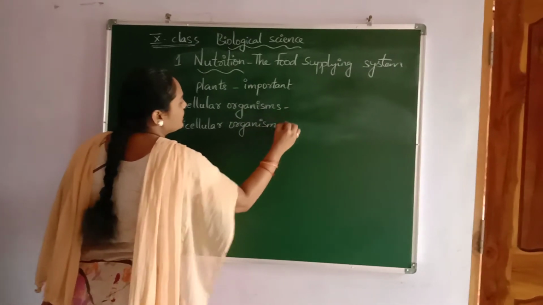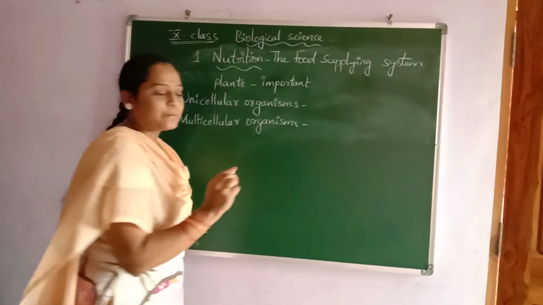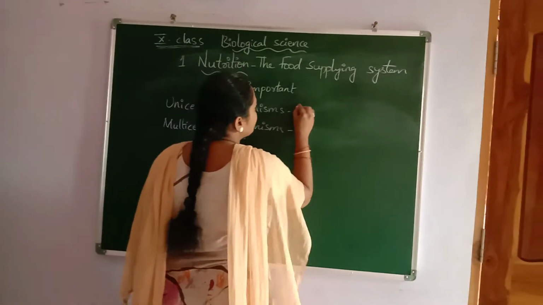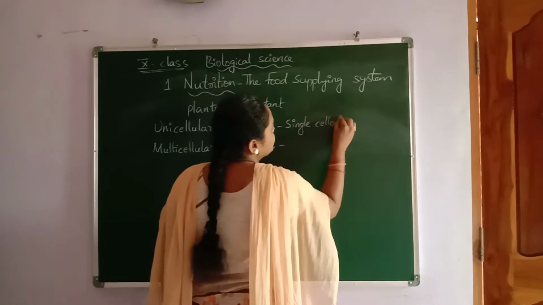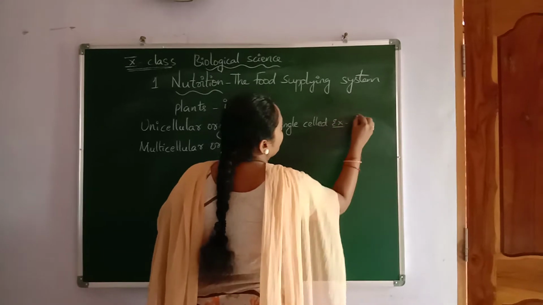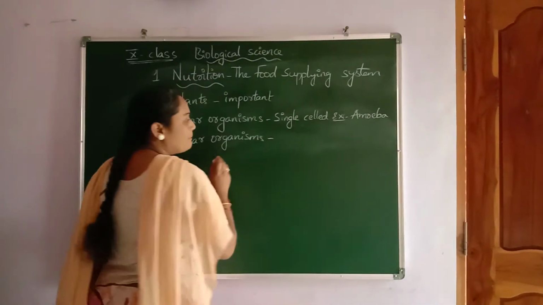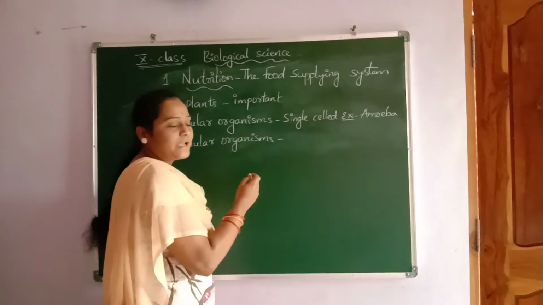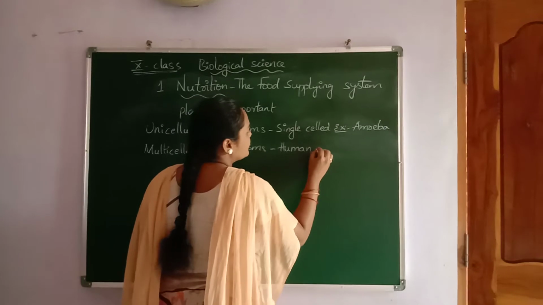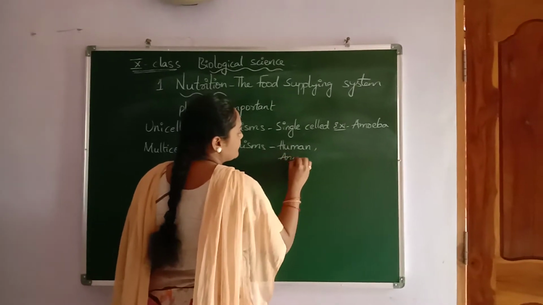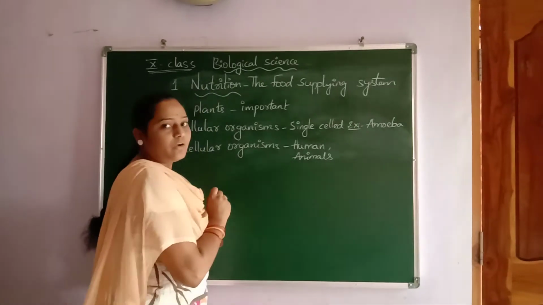Unicellular organisms are known as single-celled organisms, like amoeba, paramecium, euglena, etc. An example is amoeba. And multicellular organisms are humans or human beings, animals, etc. So these are multicellular organisms.